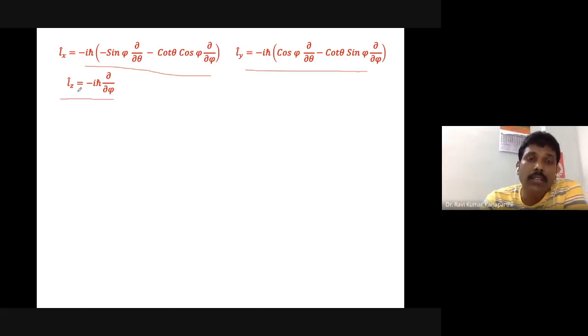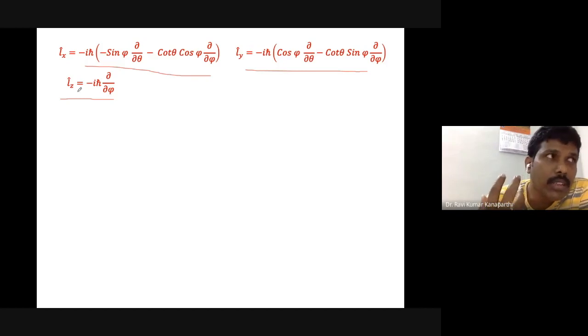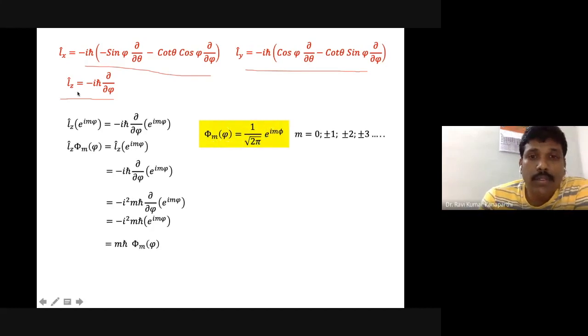So we can allow all these individual angular momentum operators to operate upon the respective spherical harmonics, and whatever eigenvalues we get are going to be the energy or the angular momentum components of the corresponding object. That is what we are going to discuss now.